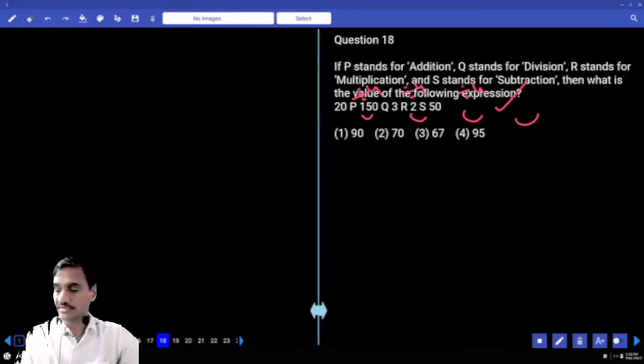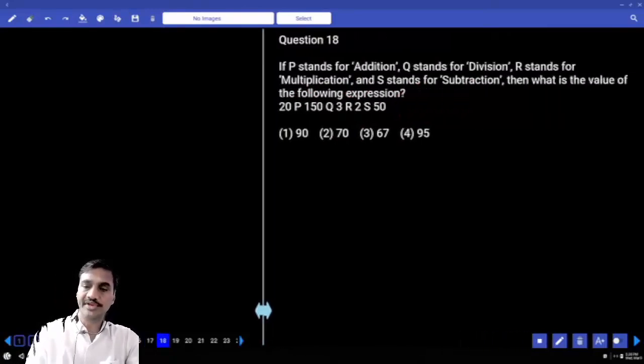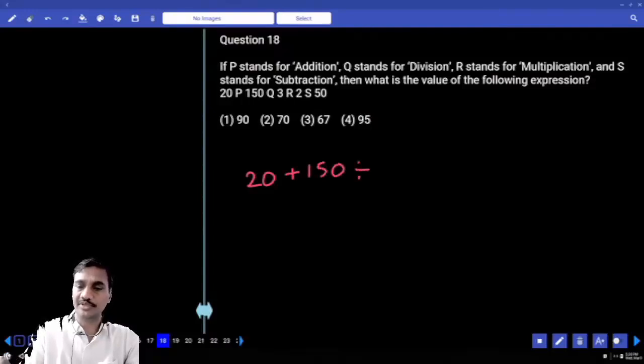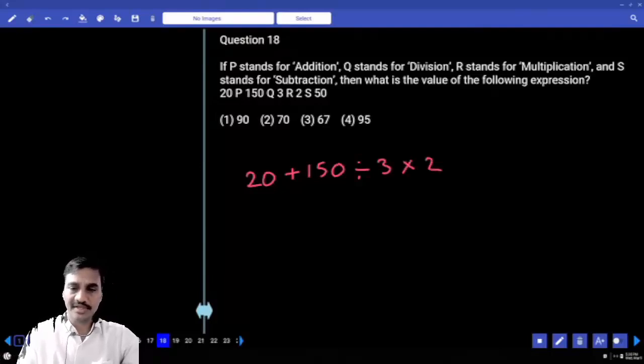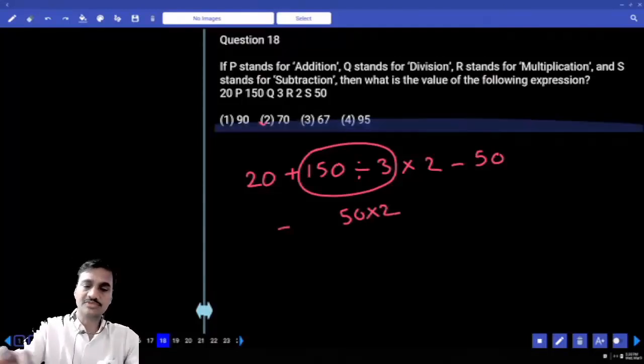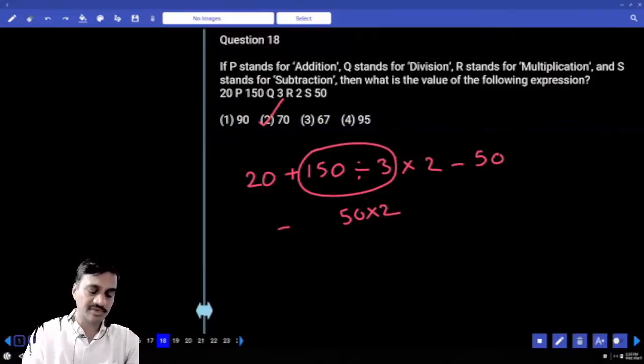Then the next one, the 18th one. 20 and P. P stands for addition, 20 plus 150. Q stands for division, 150 divided by 3, and R stands for multiplication, that is 2. And S is subtraction, 50. Then 150 divided by 3 is how much? 50. Now 50 into 2 is 100. 100 plus 20 is 120, minus 50 is 70, that is choice 2, question number 18.